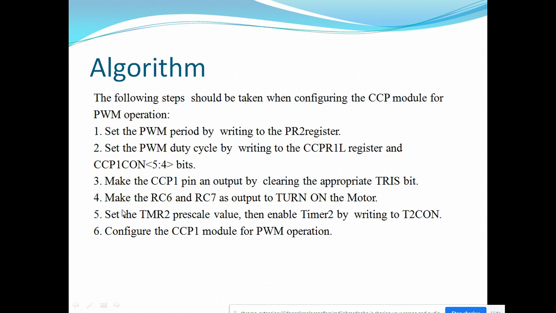Then RC6 and RC7 we will make outputs, because we are going to connect the motor through the L293D driver IC. In the next step we set the Timer 2 prescaling value and turn on Timer 2, and we will configure the CCP1 module into PWM operation. So this is all about PWM mode of CCP for PIC18F4550.